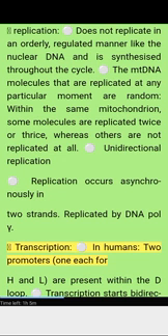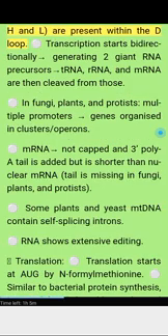Transcription. In humans, there are 2 promoters, one each for the H and L strands, present within the D loop. Transcription starts bidirectionally, generating 2 giant RNA precursors, from which tRNA, rRNA, and mRNA are then cleaved. In fungi, plants, and protists, there are multiple promoters, and genes are organized in clusters, operons. mRNA is not capped, and a 3' poly A tail is added but is shorter than nuclear mRNA. The tail is missing in fungi, plants, and protists.